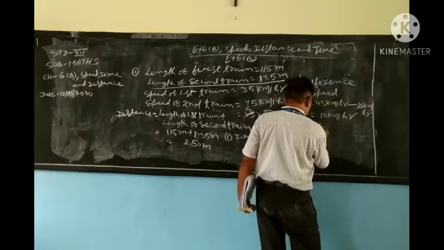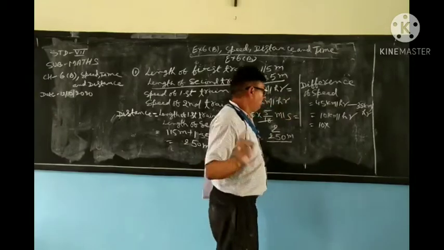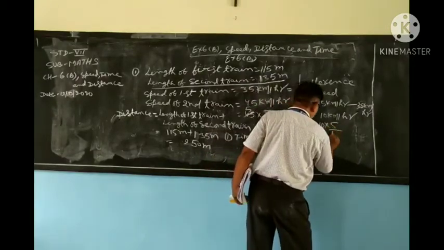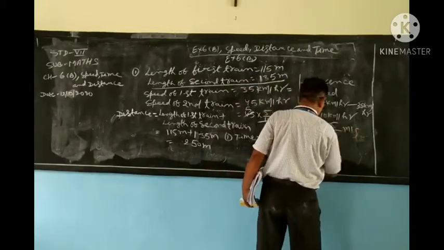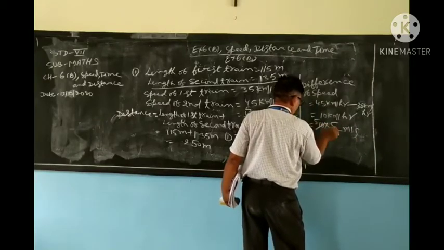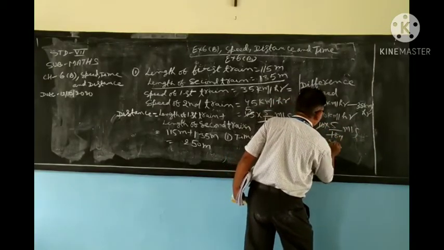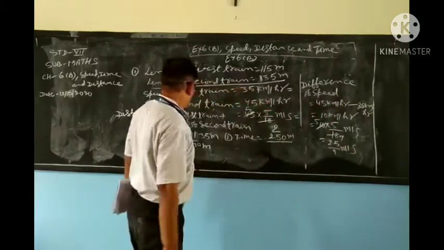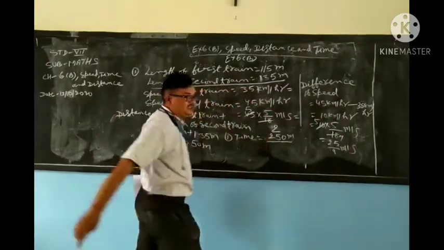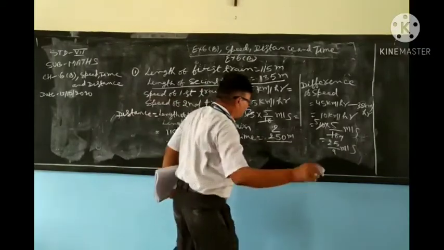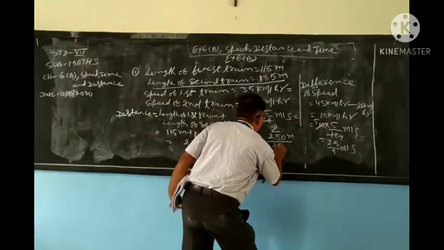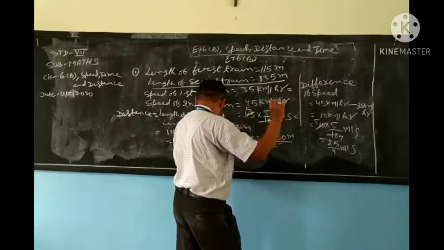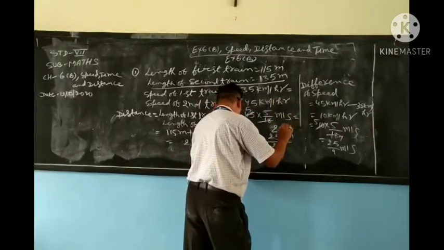Now 10 kilometer per hour changes into meter per second by multiplying 5 by 18, which is 25 by 9 meter per second. So first time is equal to total distance 200 and their difference 5 by 9.